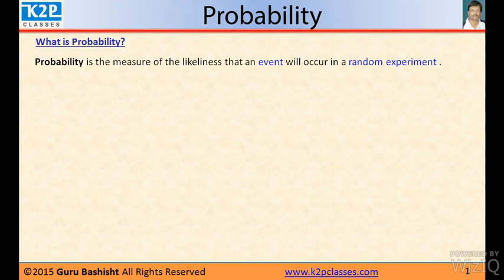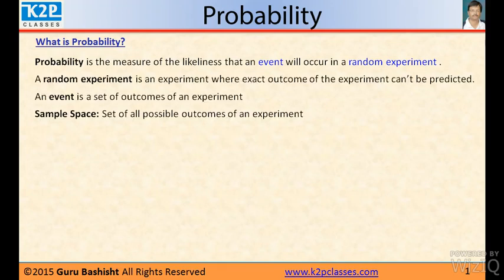Now, here there are two terms, event and random experiment. Let me explain what is a random experiment. A random experiment is an experiment where exact outcome of the experiment cannot be predicted. Like you're tossing a coin, you cannot say that whether a head will come or a tail will come. So this is a random experiment.